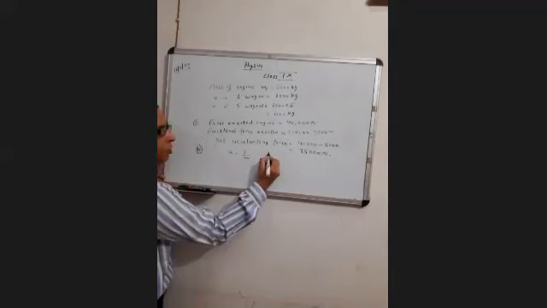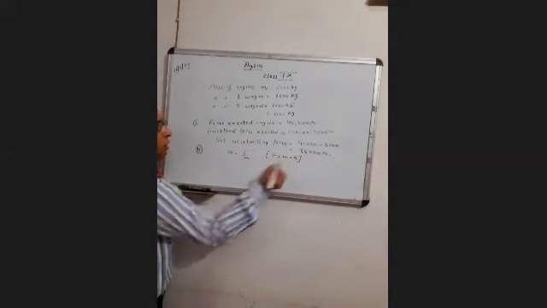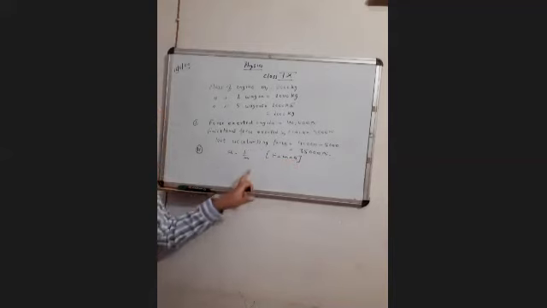Now we'll do the second part of the question. In the second part, the question is saying acceleration A we have to find. You all know that we have studied a formula: F is m into A. Then A will be F by m.